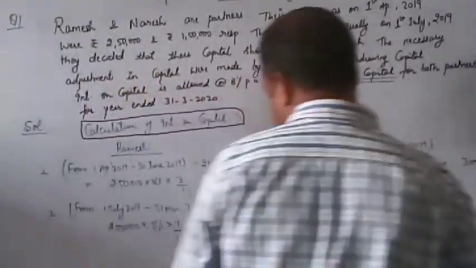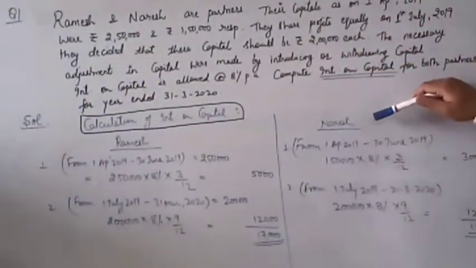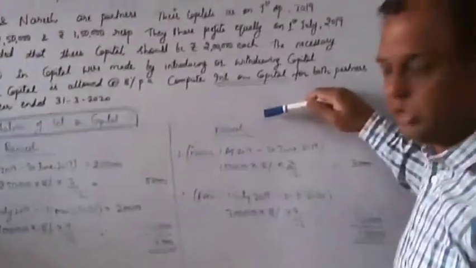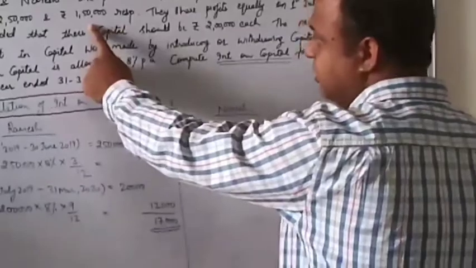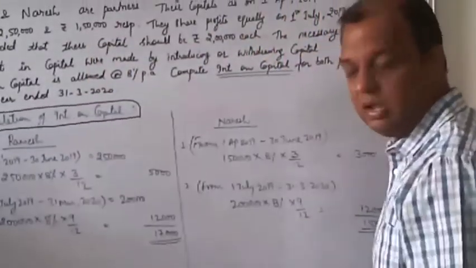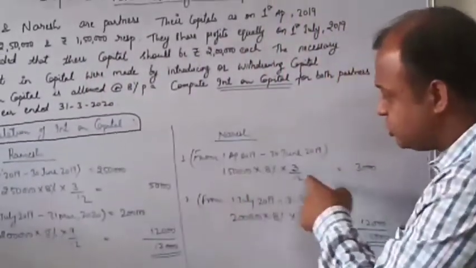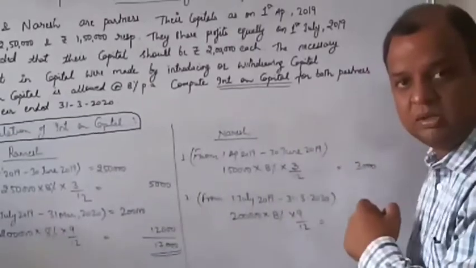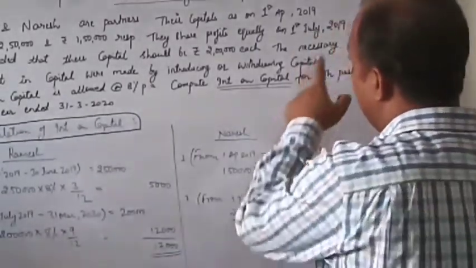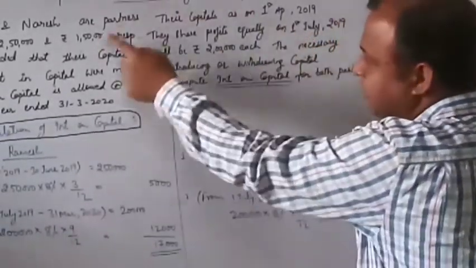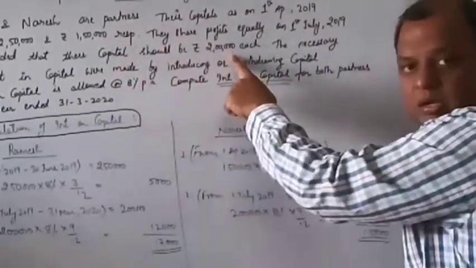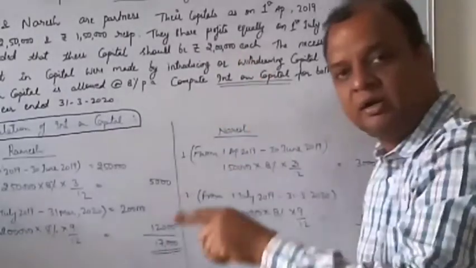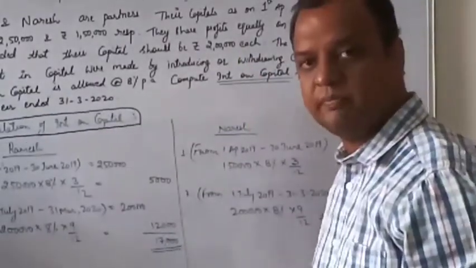Now similarly we will see the calculation part for partner Naresh. His original capital was rupees 1,50,000 on 1st April. Again this capital 1,50,000 was for the limited time period, that is 3 months, because on 1st July partner Naresh made a change. From 1,50,000 he made it 2 lakh. That means he had introduced 50,000 in the business.